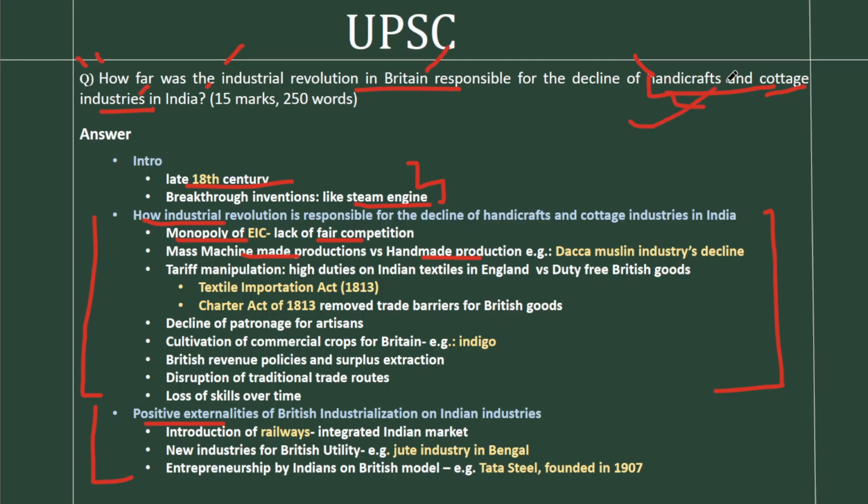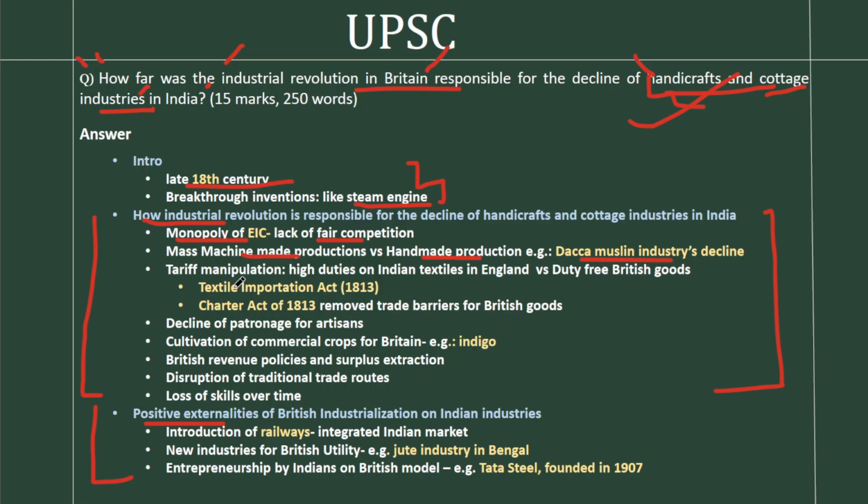The second point is the mass machine-made production as part of Industrial Revolution versus the handmade production of handicrafts and cottage industries. They cannot compete with the mass machine-made production, which is a direct reason. One example that we have given here is the decline of the Dhaka muslin industry. Whatever we have marked in yellow here are effective value additions for this answer.